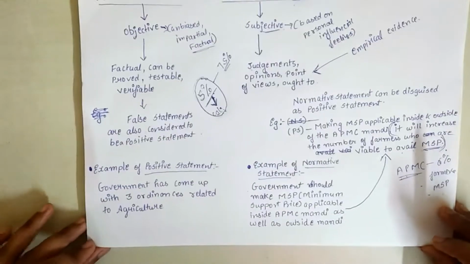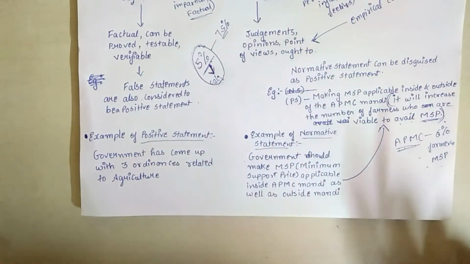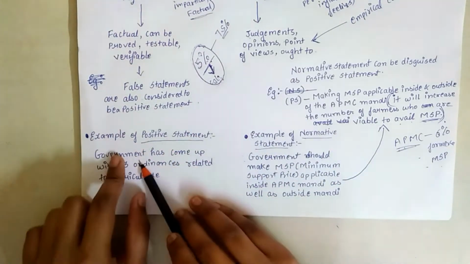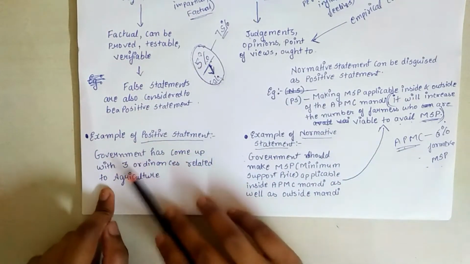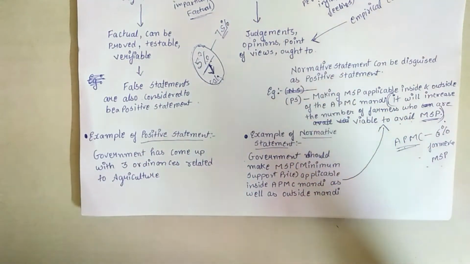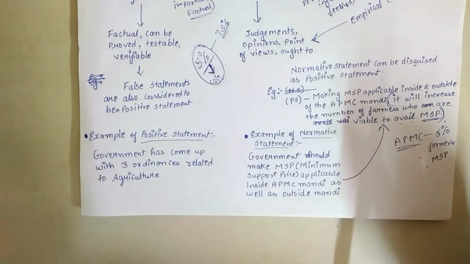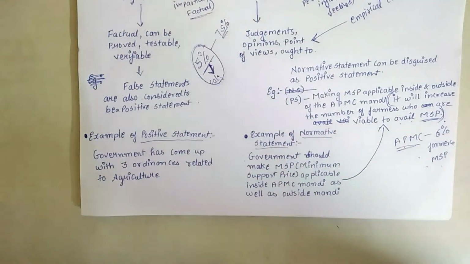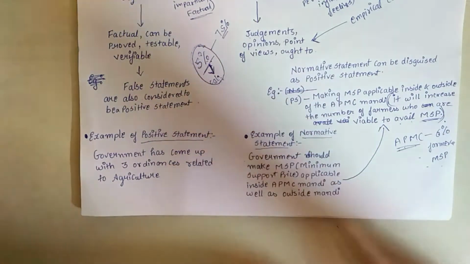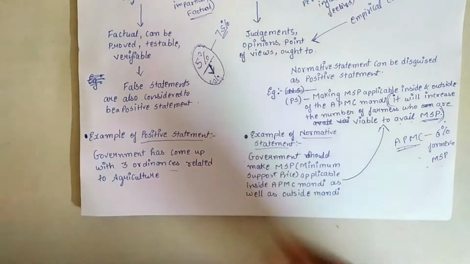Here I have also given an example about the same farmer protest. The example of the positive statement: the government has come up with 3 ordinances related to agriculture. We are aware that the government has come up with 3 ordinances in the APMC Act, which is the APMC Act of 1965. Okay, so it is a fact. Yes, the government has come up with that fact. The government has passed 3 ordinances related to agriculture.